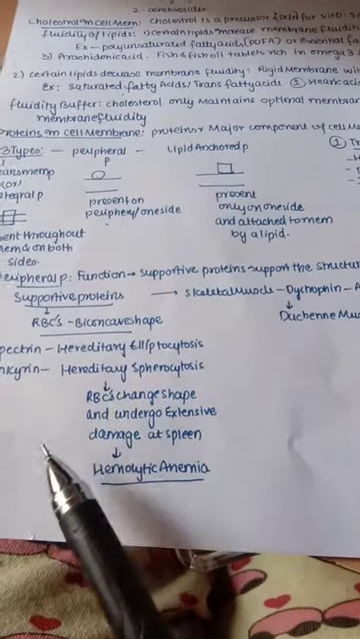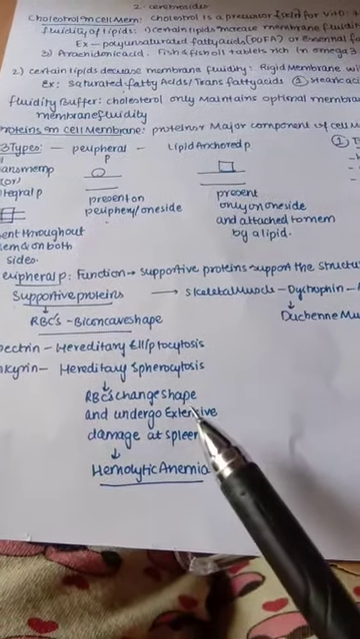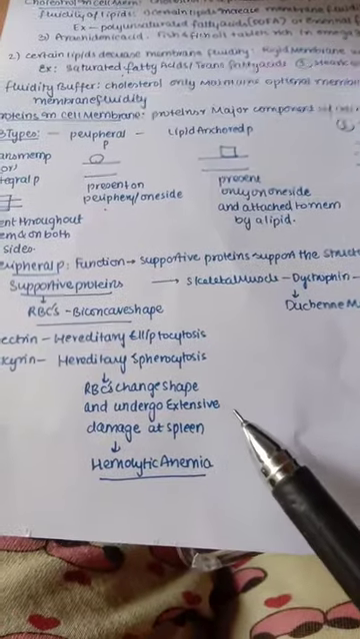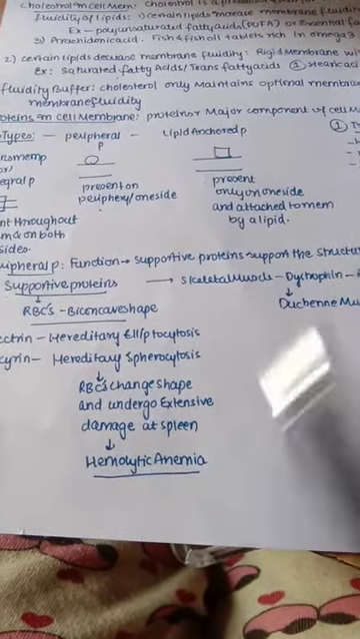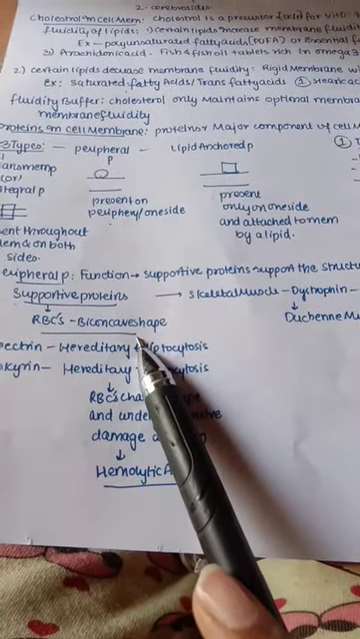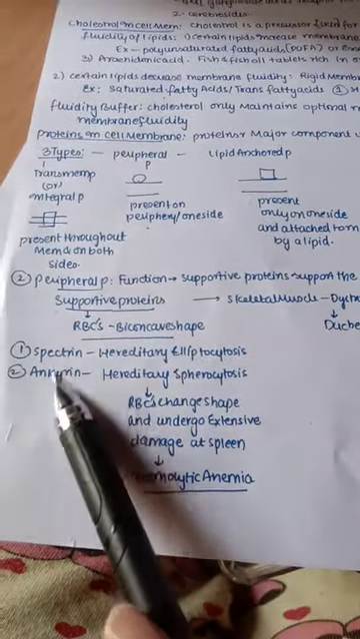So here the RBCs change their shape, and they undergo extensive damage mainly at the spleen, causing hemolytic anemia. Normally they should be in biconcave shape, and they are supported by spectrin and ankyrin.